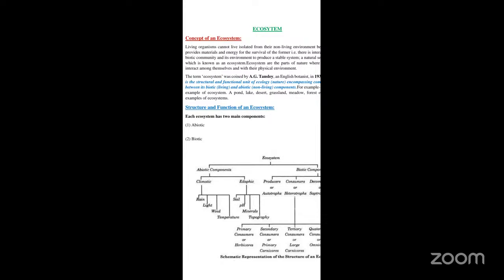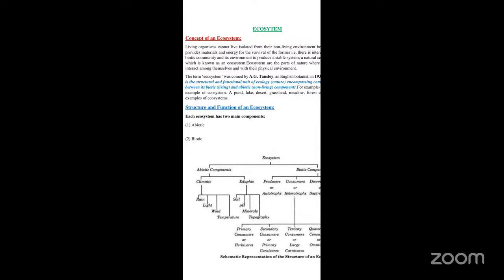Now, just now we have seen what are the two components: abiotic as well as the biotic component. Abiotic are the non-living components. They are of two types, with reference to climate and edaphic. In the climate you have rain, light, wind as well as temperature, whereas the edaphic factors deal with the soil, pH, minerals and the topography.